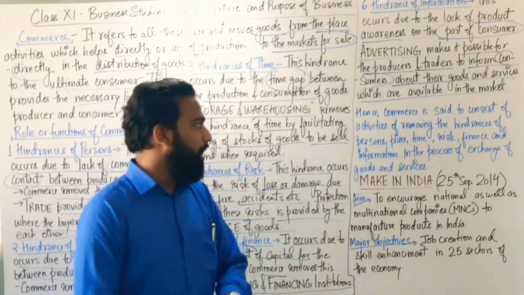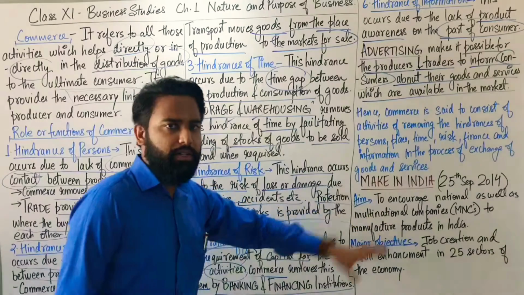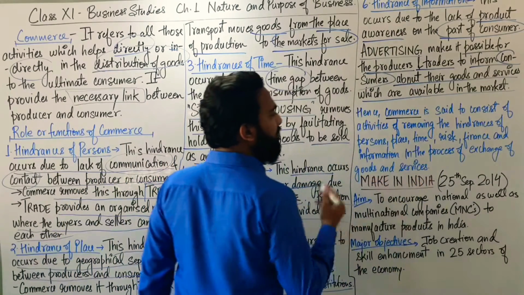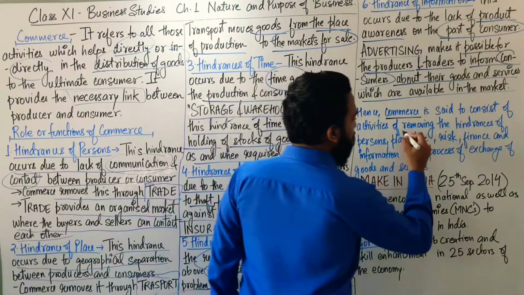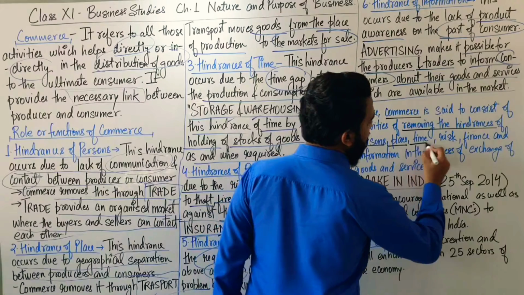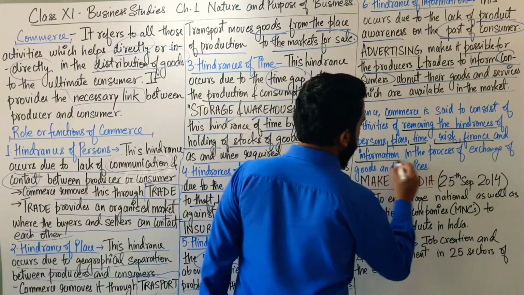So let's conclude this: hence commerce is said to consist of activities of removing the hindrances of persons, place, time, risk, finance and information.